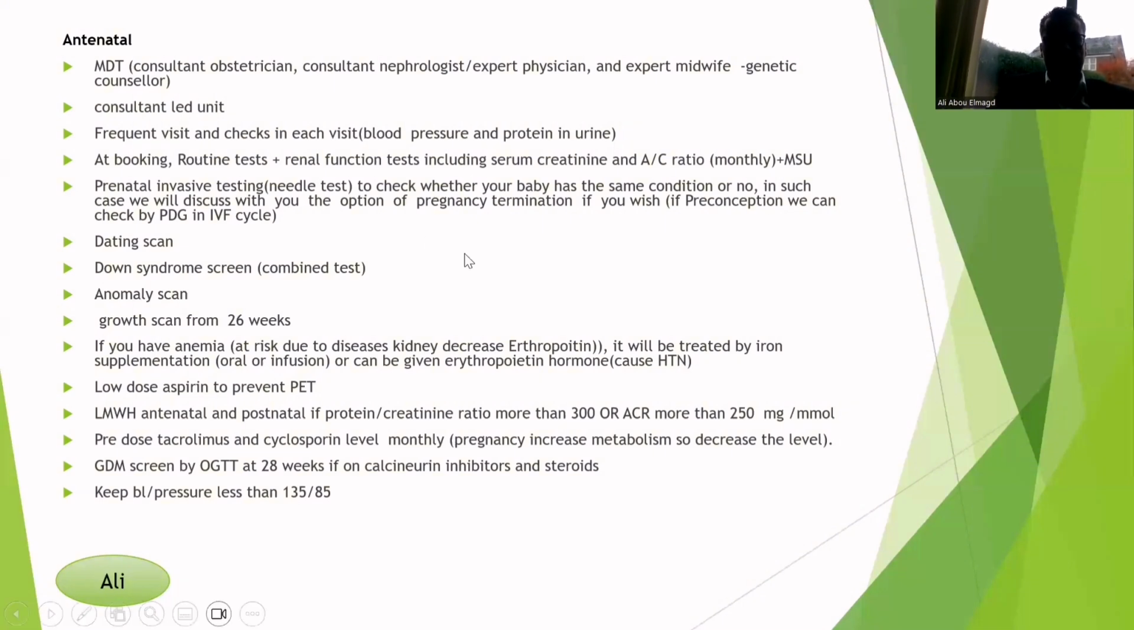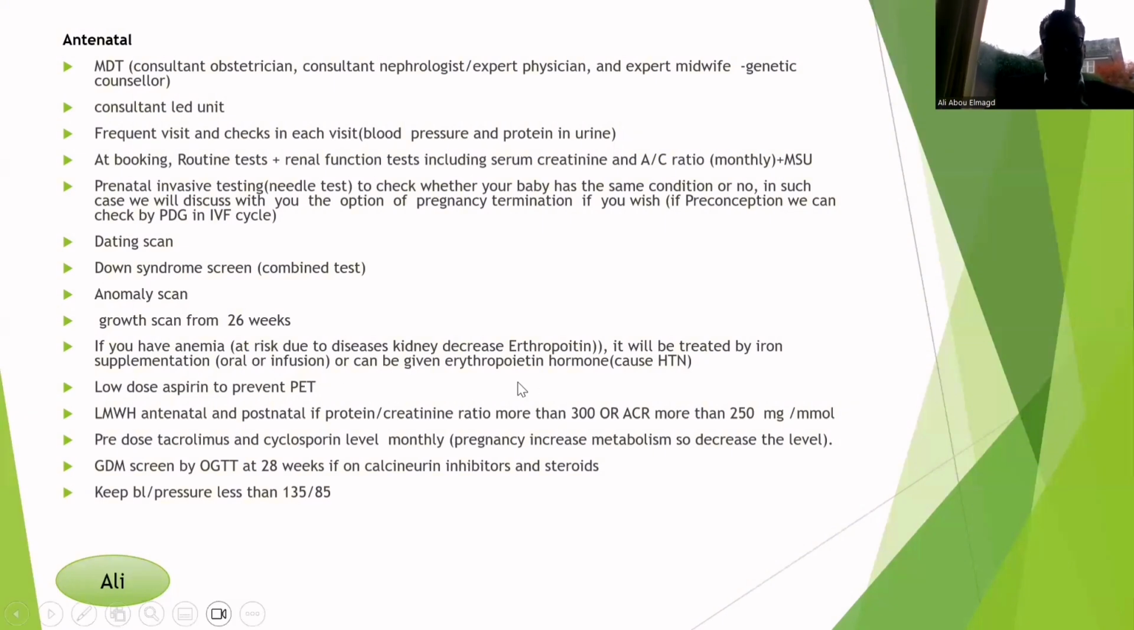She will have frequent visits in the consultant-led unit, and every time she will have her blood pressure and protein in urine checked to exclude hypertension and preeclampsia. She will have the routine booking blood tests, and we will add a renal function test and also PCR and midstream urine to exclude any urine infection. She will have the normal scans, the dating scan and Down syndrome screen as any woman. We will add for this woman a growth scan from 26 weeks because this is a high risk baby for small for gestational age.